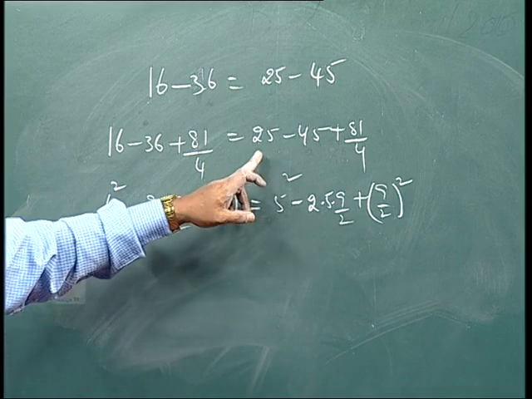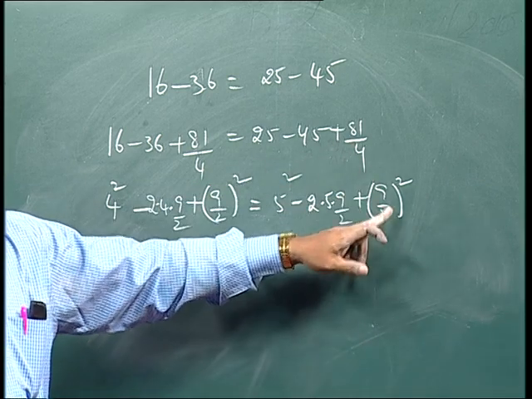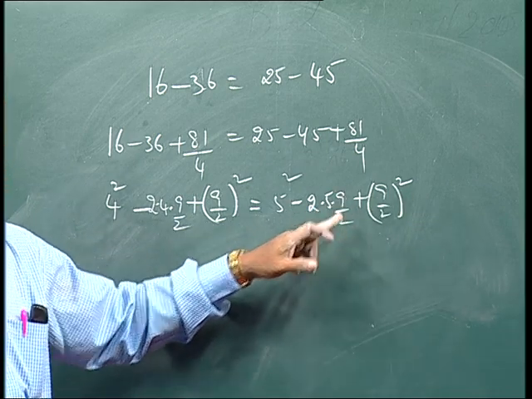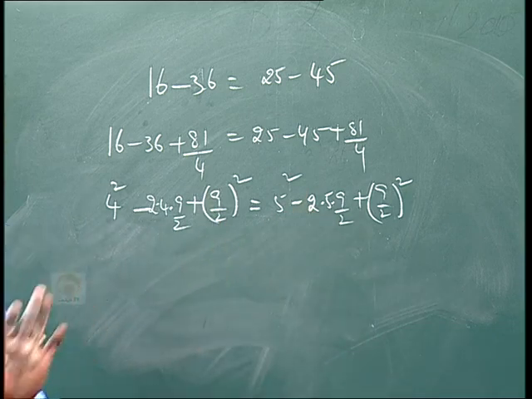Okay. And 25 is 5 square, and 81 by 4 is 9 by 2 whole square, and it is minus 2 times 5 times 9 by 2. This 2 and this 2 get cancelled. 5 9s are 45, nothing wrong, correct?